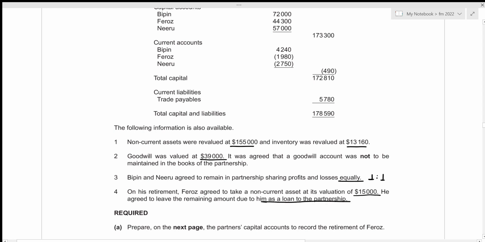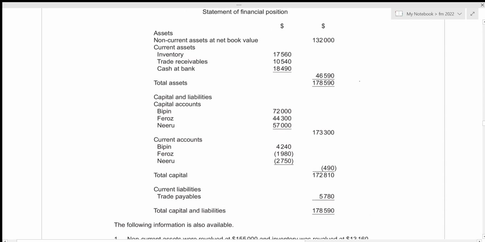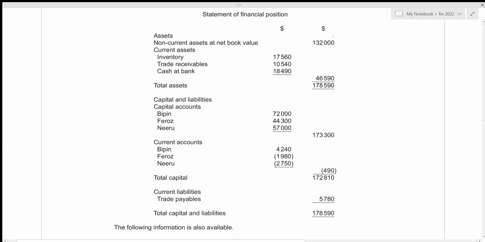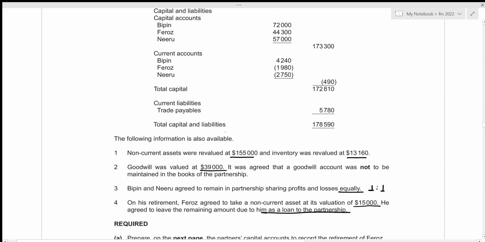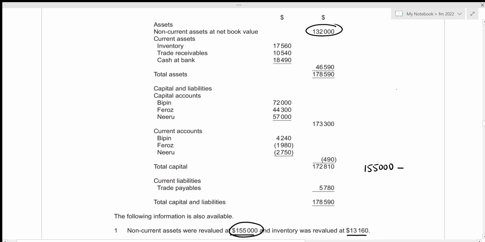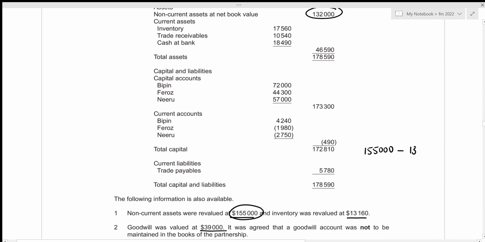Okay, so let's figure out our profit or loss from revaluation. So let's have a look at the total non-current assets. Previously, it was 132,000 and then it was revalued to 155,000. So there was definitely revaluation upwards, right? Revaluation upwards is always a profit from revaluation. So let's figure out the profit from revaluation for non-current assets. That's 155,000, which is the revalued amount, minus the previous amount of 132,000. And this gives the profit on revaluation on non-current assets to be 23,000.